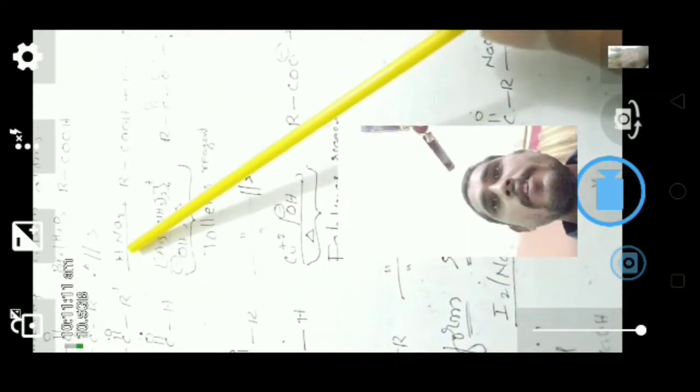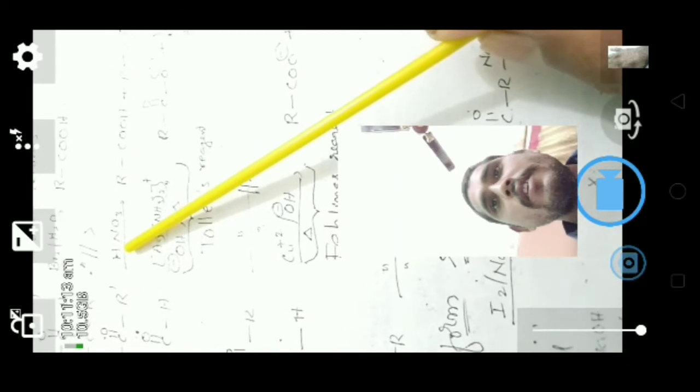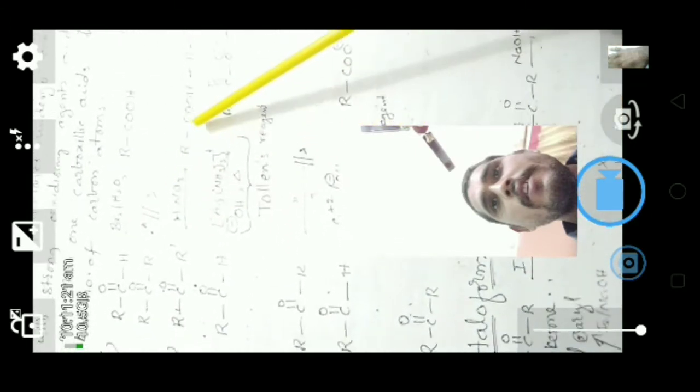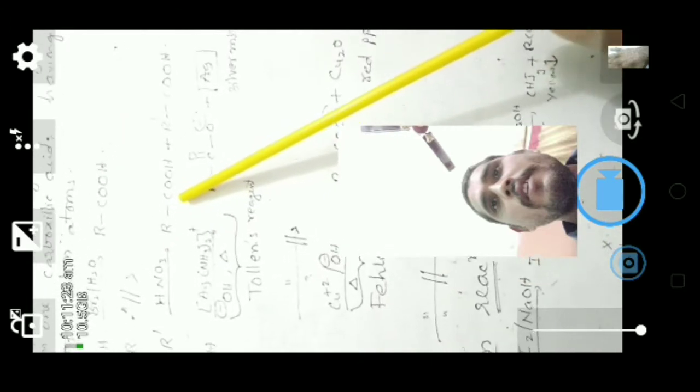Ketone, when you react with nitric acid, a strong oxidizing agent, gives carboxylic acid. Here, ketone reacts with nitric acid to give 2 molecules of carboxylic acid, that is COOH and COOH.